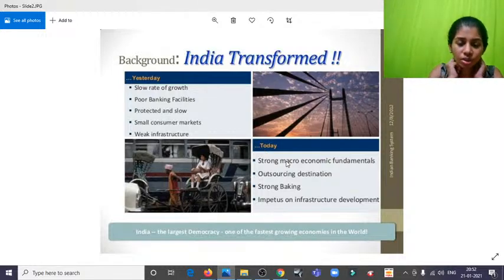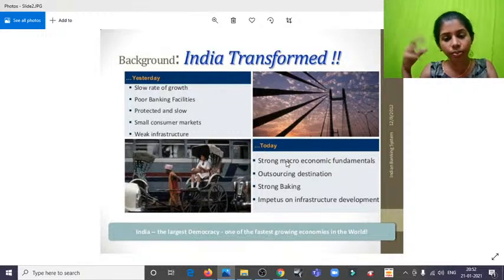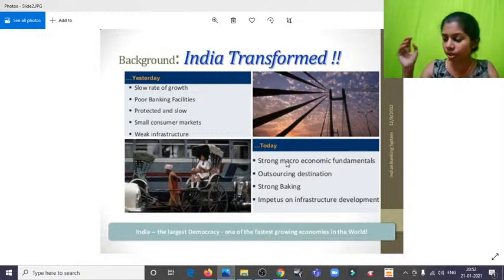So outsourcing destinations, we know that here we have lots of service sector, for example, all the tertiary sector places, and all these services are outsourced here in India. That is the reason how Bangalore, as a small city, boomed to be such a highly developed metropolitan city. The reason is outsourcing services: call centers, BPOs, and other service sectors.